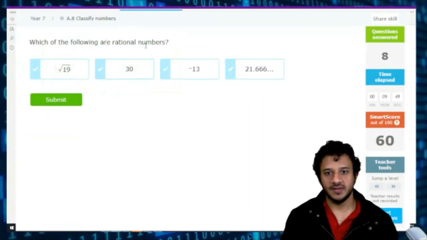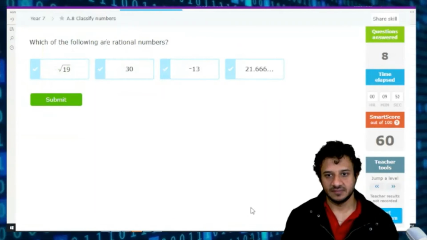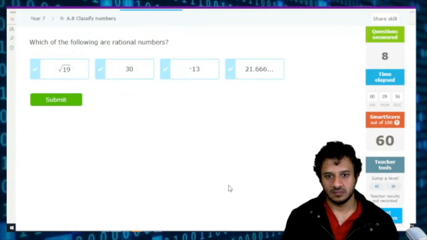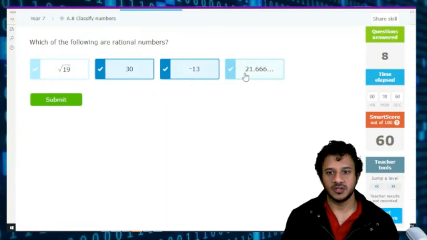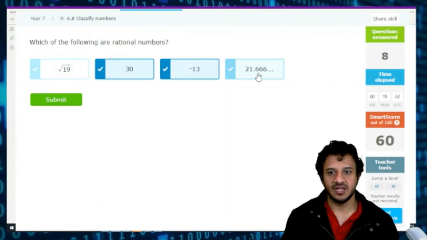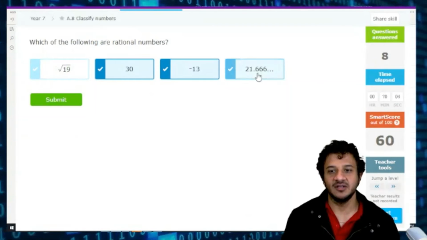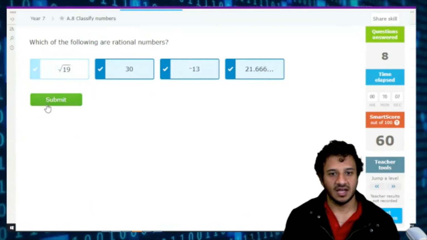Which of the following are rational numbers? Everything except square root of 96. 19. Very good. Because why? Even this thing, I know that this is going like 6, 6, 6, 6, 6, 6, 6. I know what is happening here. This thing, I don't have any clue.